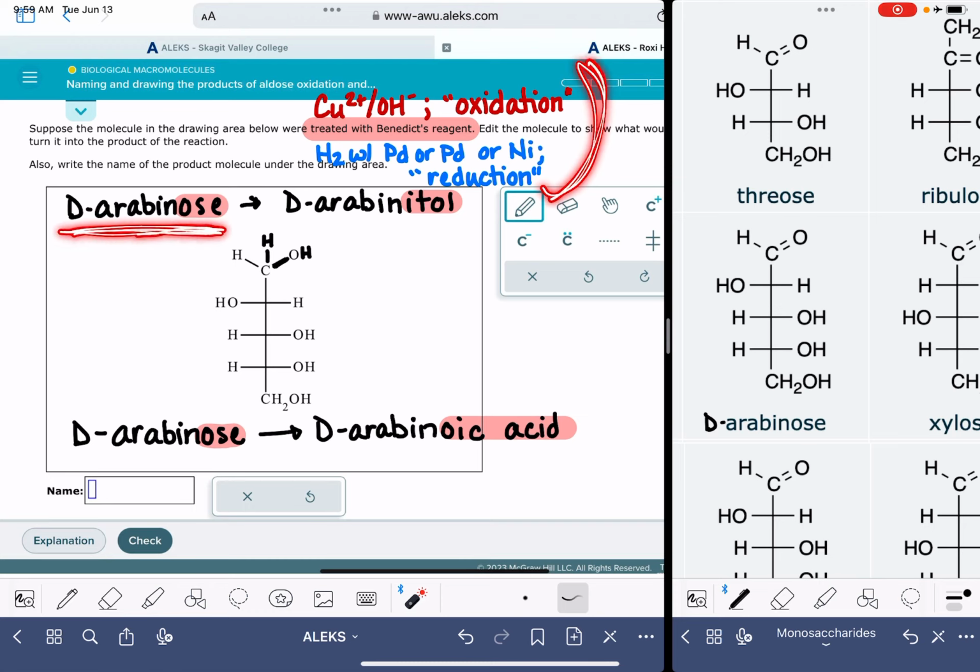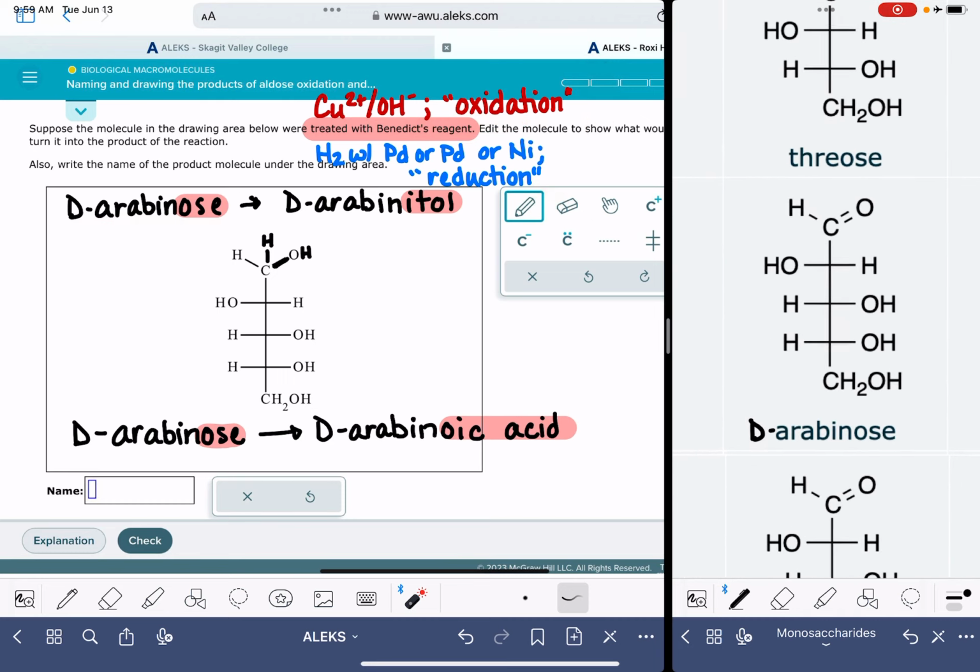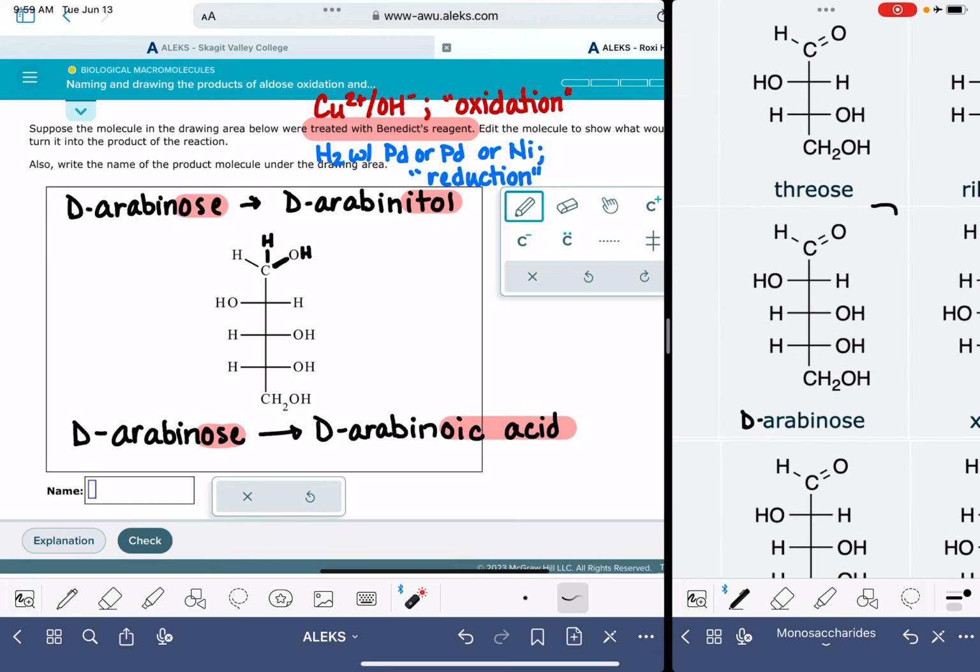You know, if it says, draw the structure of arabinose after it has been oxidized, you know that you need to go to ALEKS's data table, you need to look up the structure of arabinose, and you need to modify it accordingly.